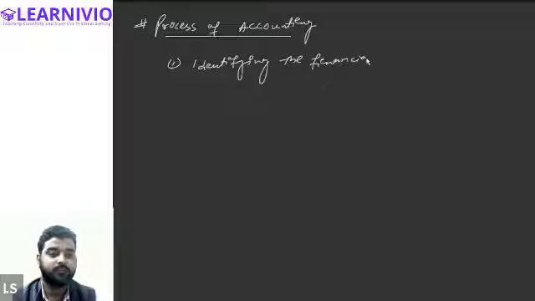This is the first step in the process of accounting. Once the financial transactions are identified, what do we do after this?